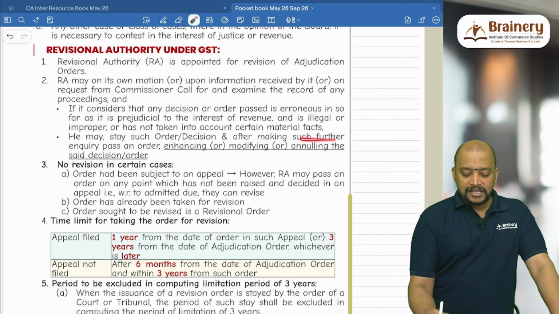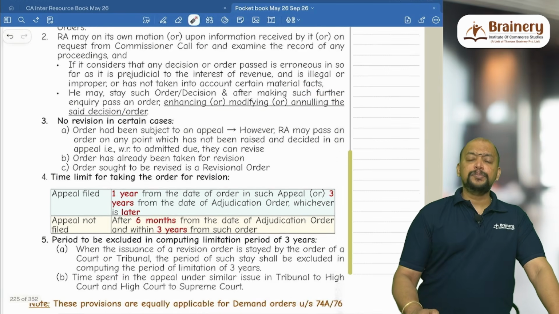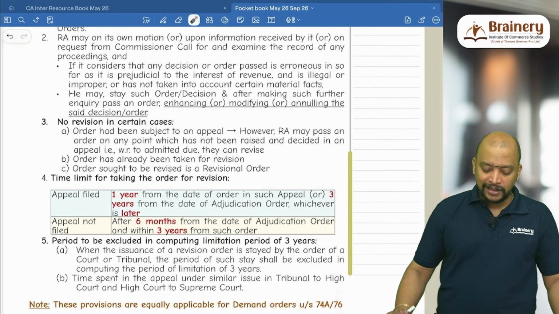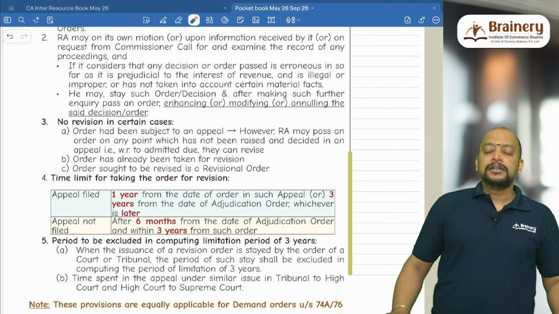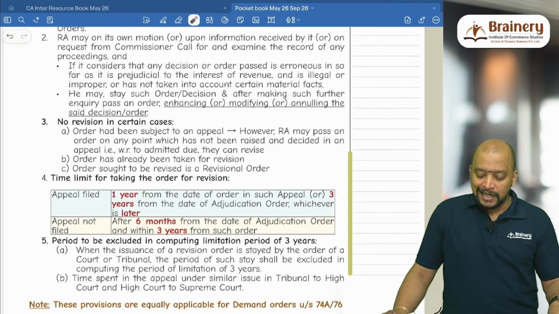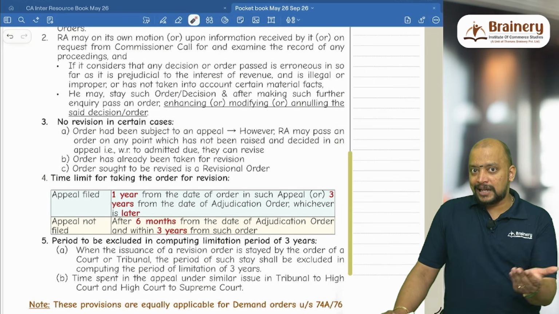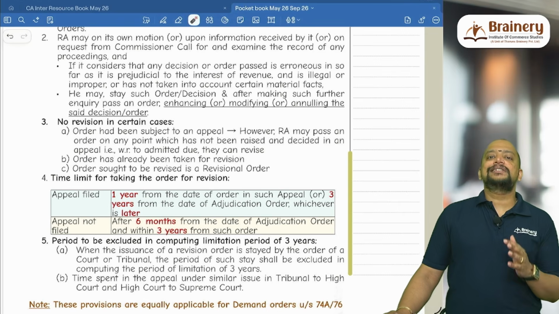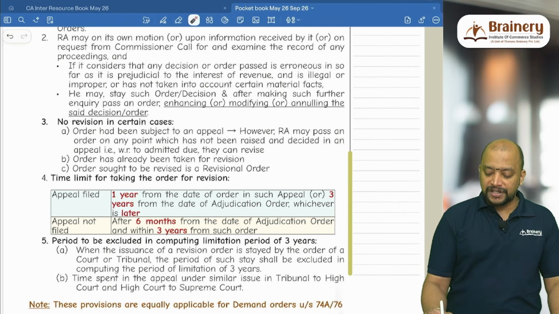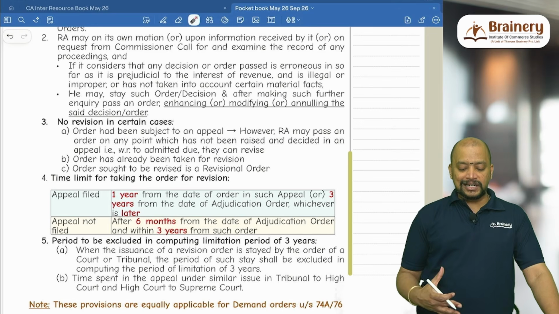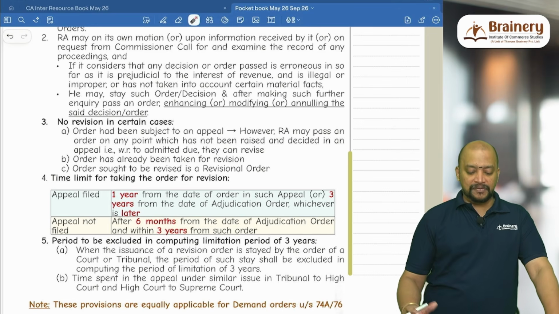And after making such further inquiry, suppose there is an increase in liability, definitely they need to give an opportunity of being heard. No revision in certain cases. Suppose the order is subject to an appeal, then revision is not possible, because if the appeal is there, anyhow the appellate authority will take care. That's the reason why revision is not possible. However, the revision authority may pass an order on any point which has not been raised and decided in appeal, with respect to admitted dues; they can revise.